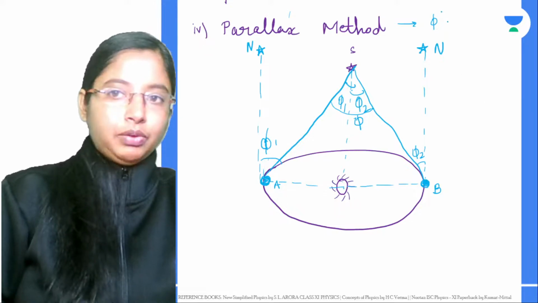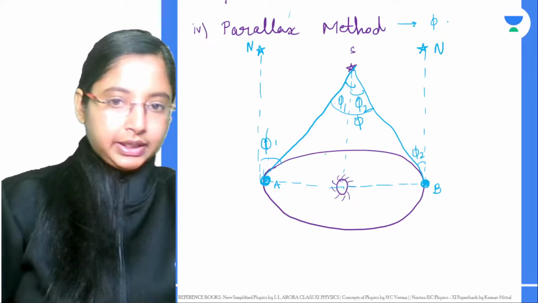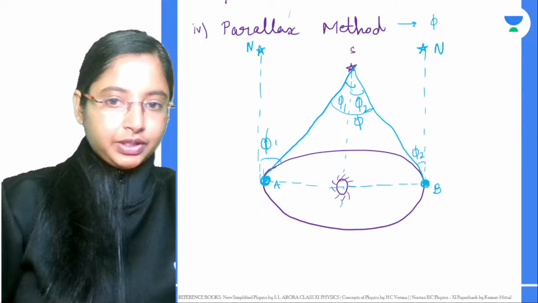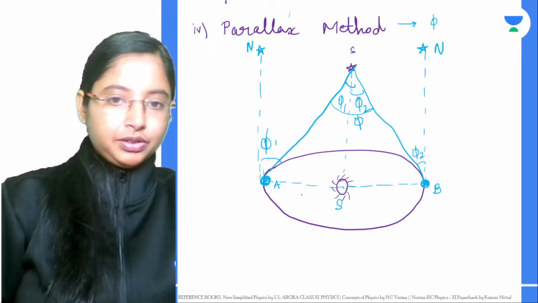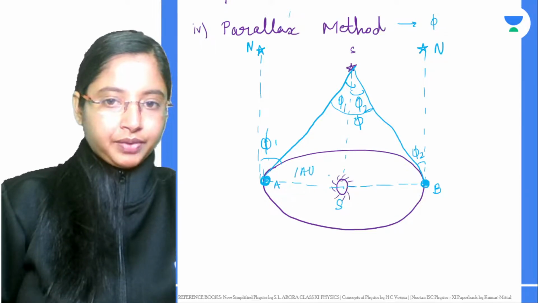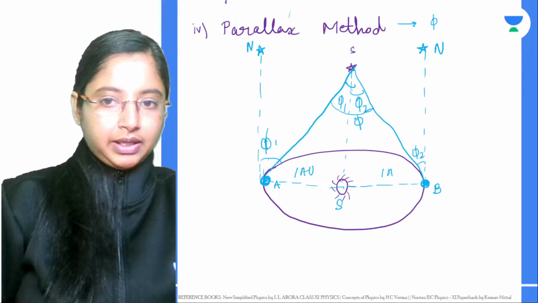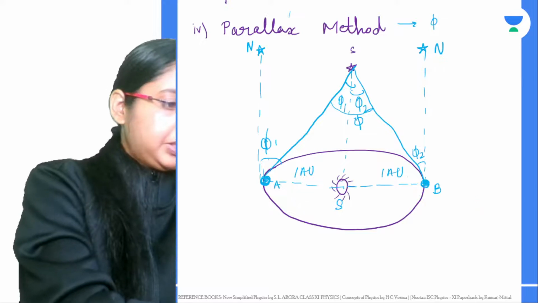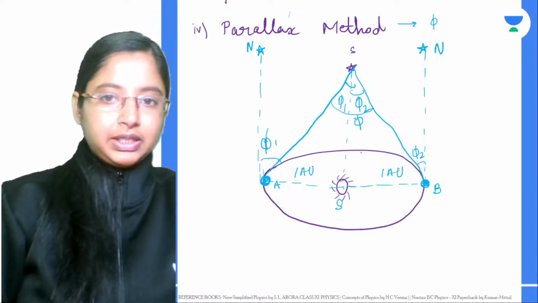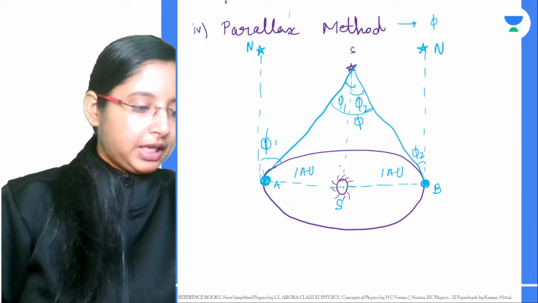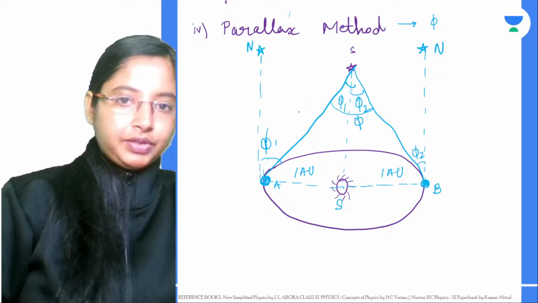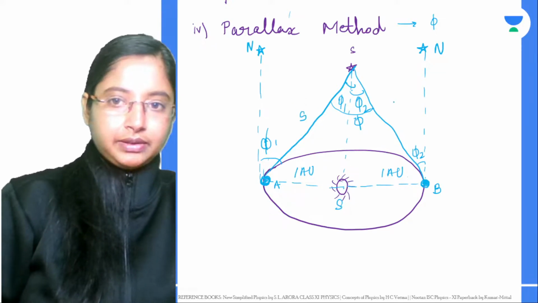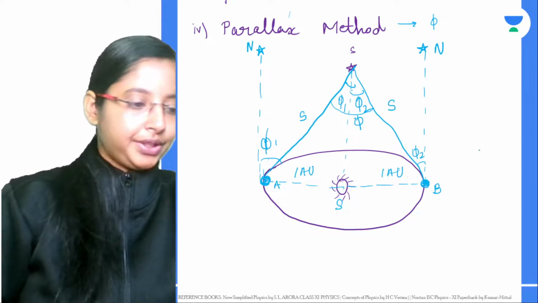Okay, now from this point A to the sun, that is 1 astronomical unit. From here to here is another astronomical unit. Now, if you want to measure the distance of the star, how do we measure it? This distance of the star is S, and this distance of the star is basically S again over here.